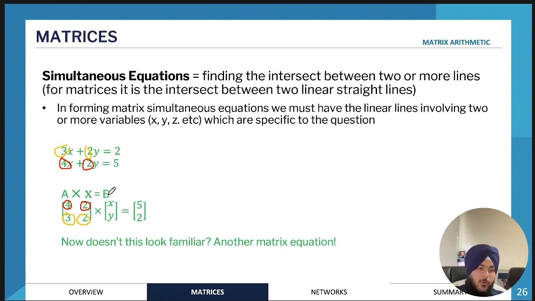But we're not trying to do that. We're trying to find out what x and y are equal to. So essentially what we would need to do is, again, find the inverse of A. So the vector (x, y) is therefore equal to A inverse times B. And that will give you something like (x, y) equals, let's just say, after I've found the inverse and I multiply it by (5, 2), I get 11/6, let's just say.